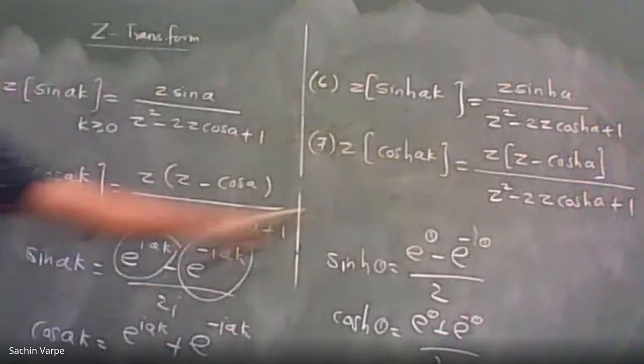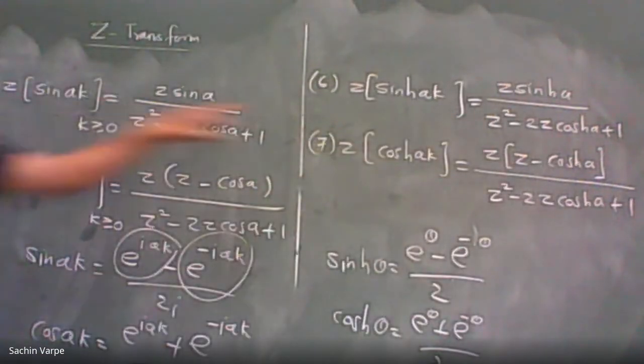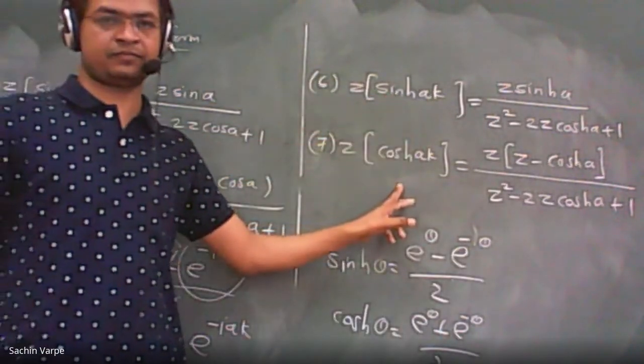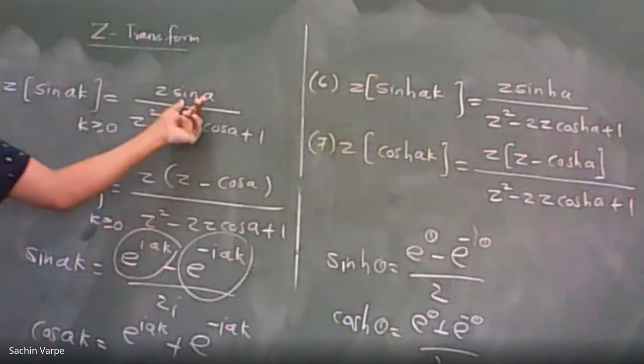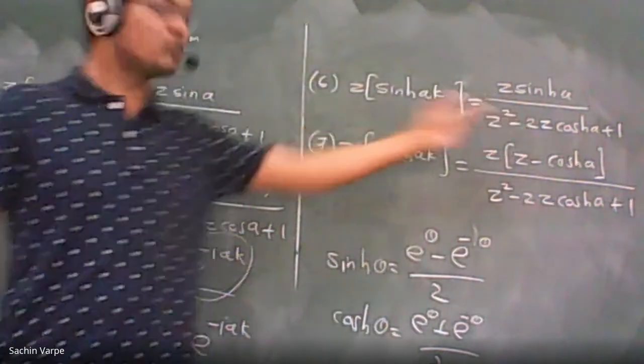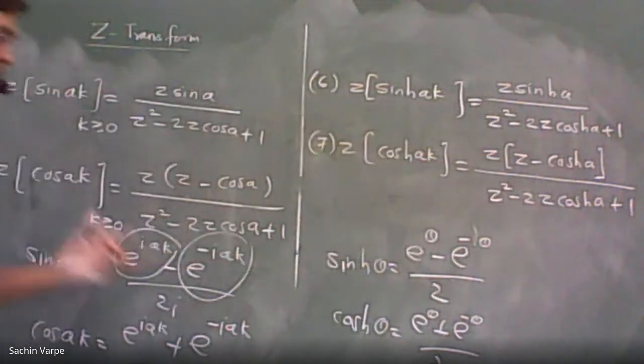Please don't get confused between normal sine and cos and hyperbolic sine and cos.